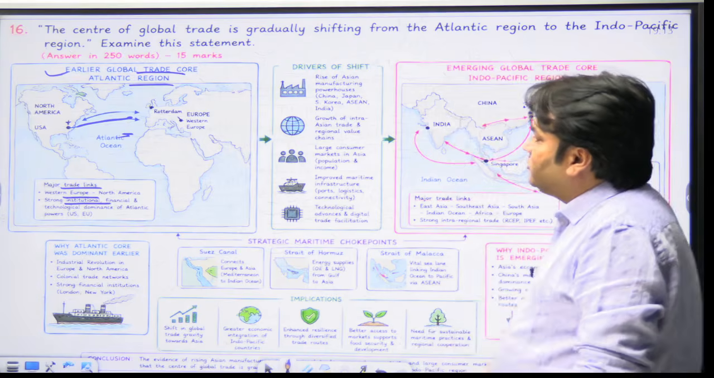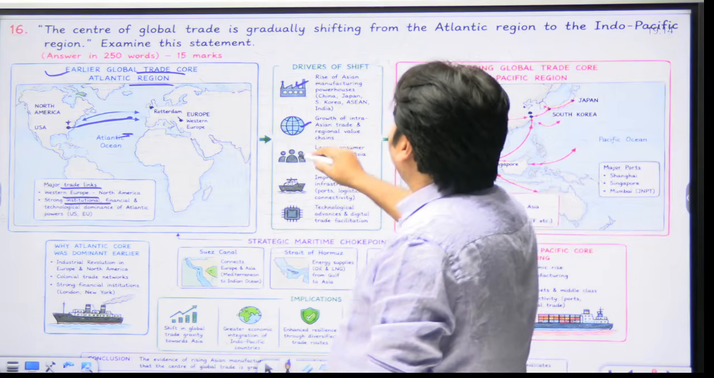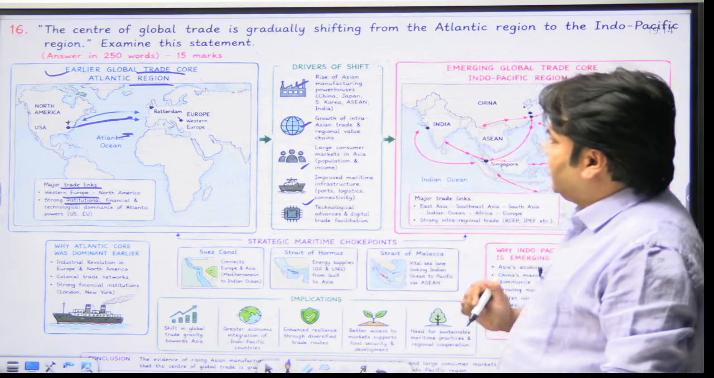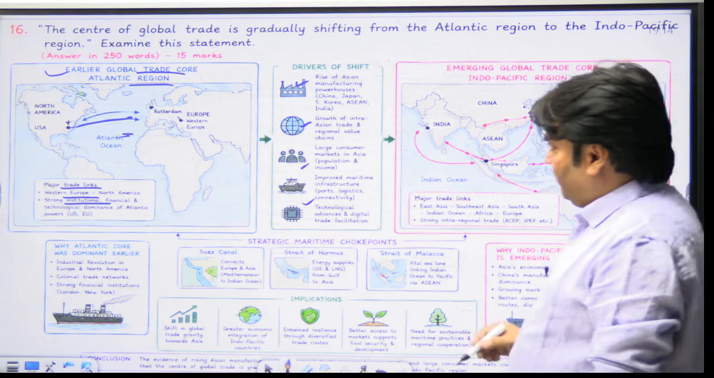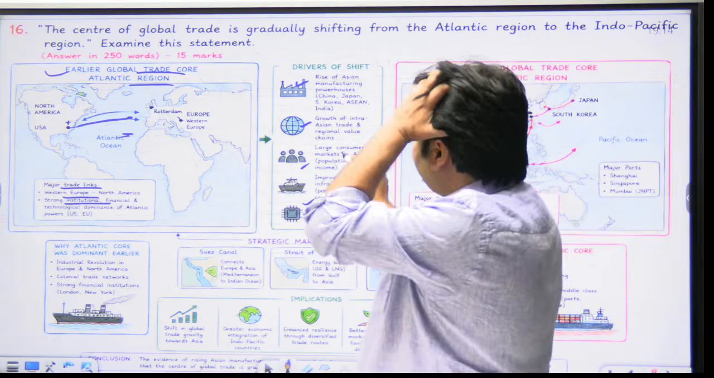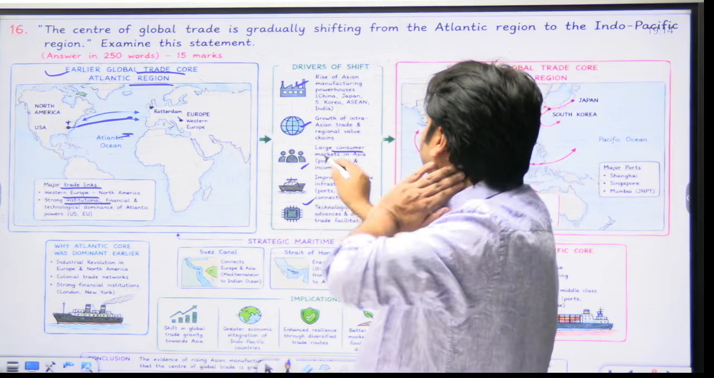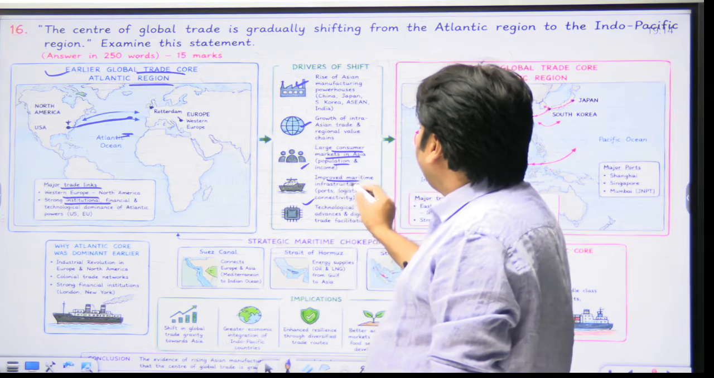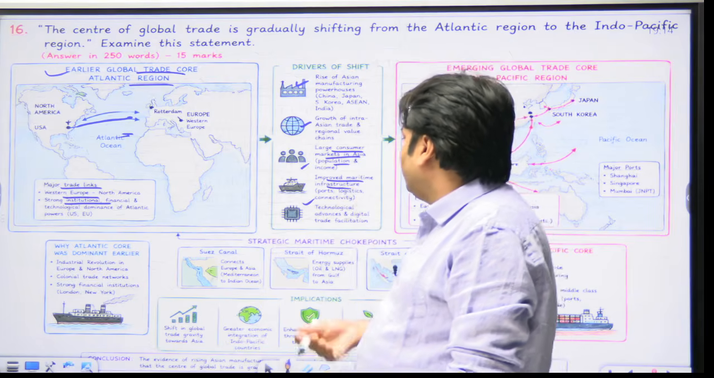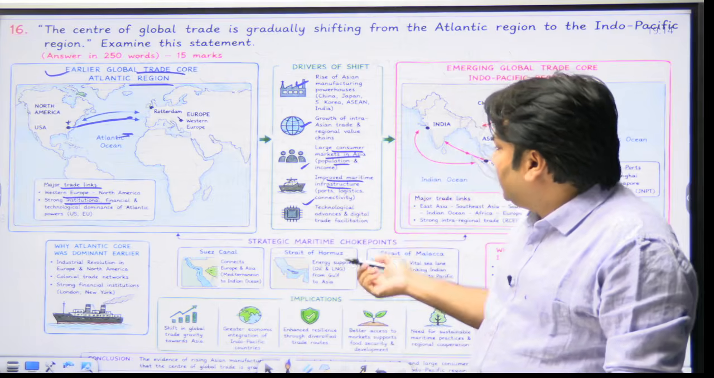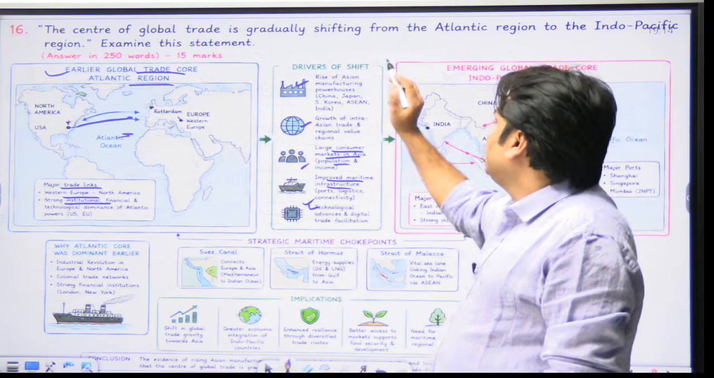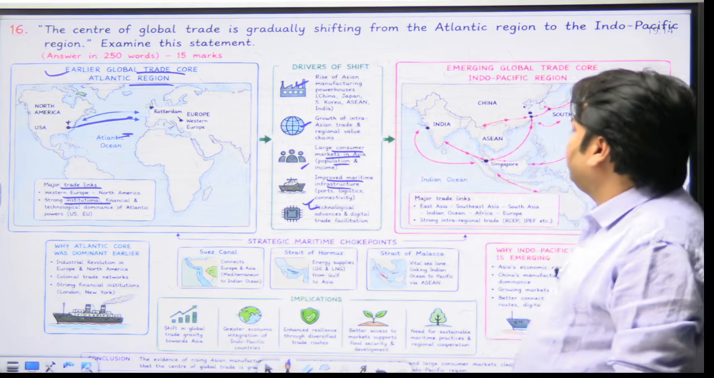Now, drivers of shift, you can write some points like rise of Asian manufacturing powerhouses like China, Japan, South Korea, ASEAN and India. Growth of intra-Asian trade and regional value chains. Third point, you can write about large consumer markets in Asia, population and income. Fourth point, you can write improved maritime infrastructure like ports, logistics and connectivity. The next point, you can write technological advances and digital trade facilitation. These are the major drivers of change, right?